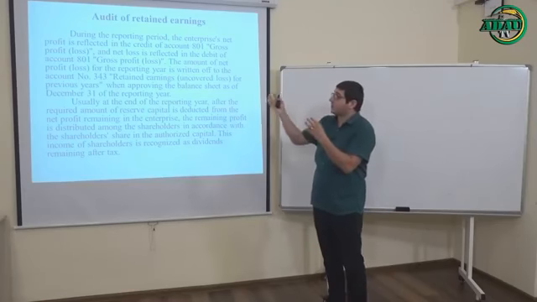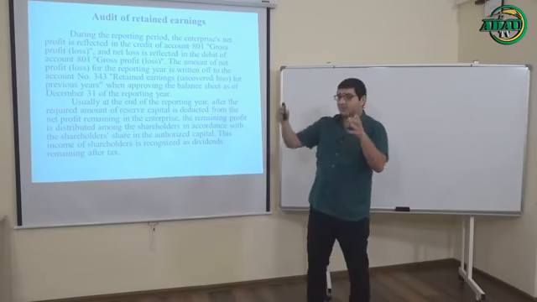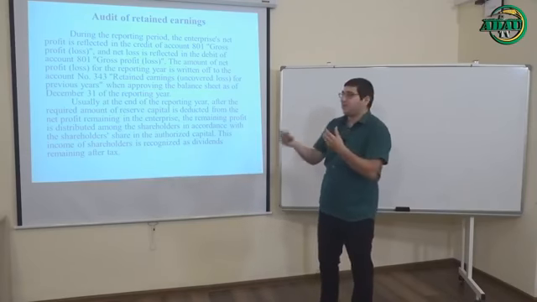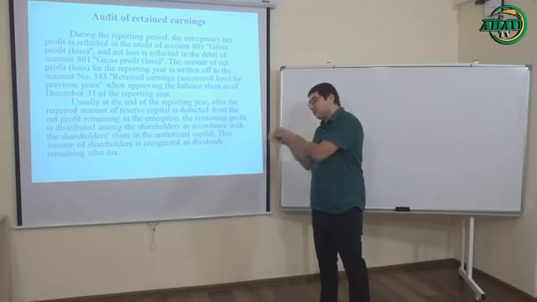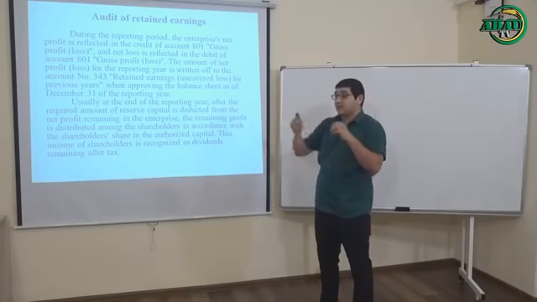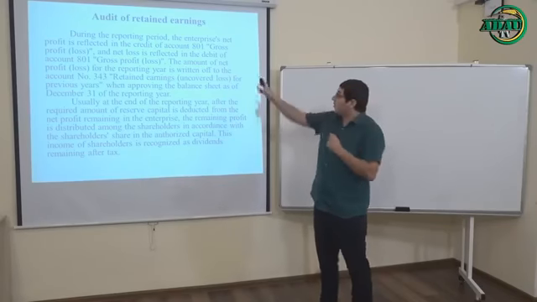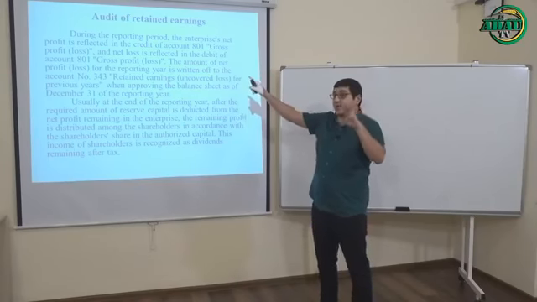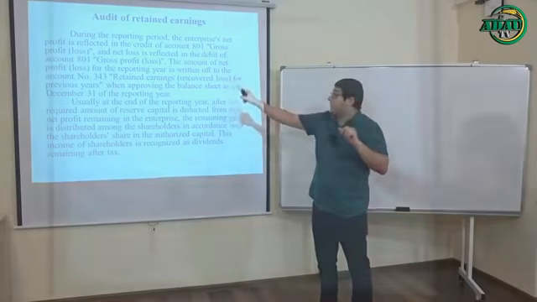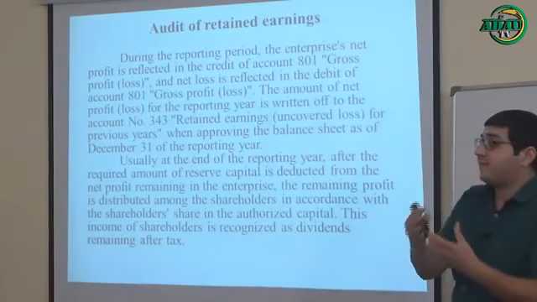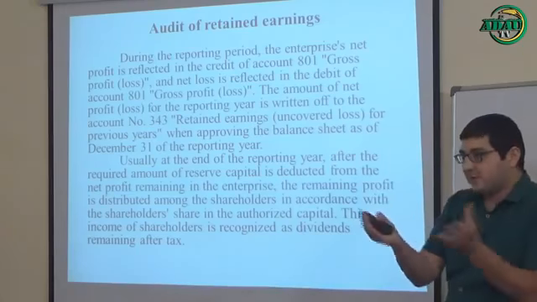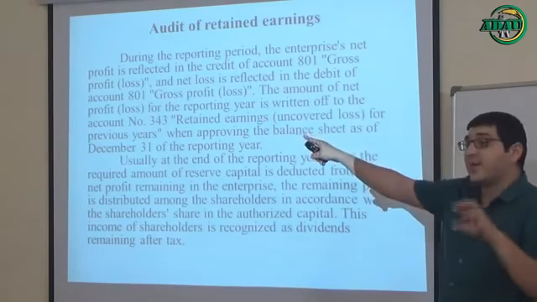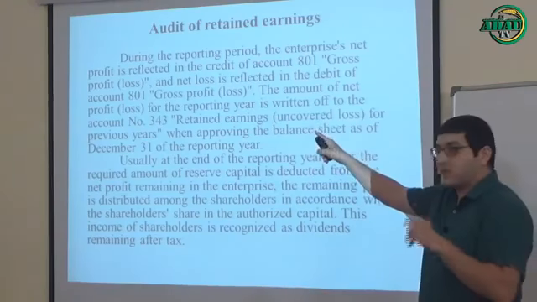And how can we get retained earnings? You know that during the reporting period or reporting year, you can have some loss or some income. If you have income, or profit, it's reflected in account 801, gross profit or loss, on the credit side. But if you have a loss in your reporting period, you write it on the debit side of account 801, gross profit or loss.